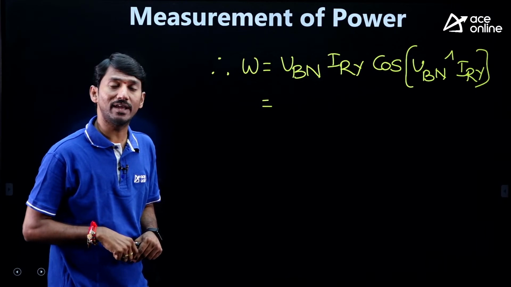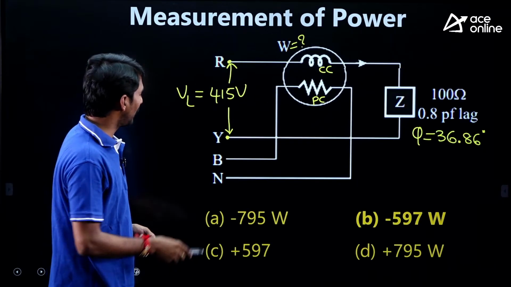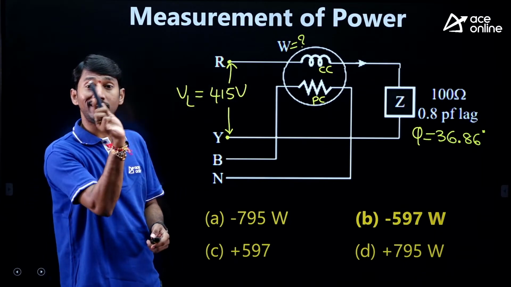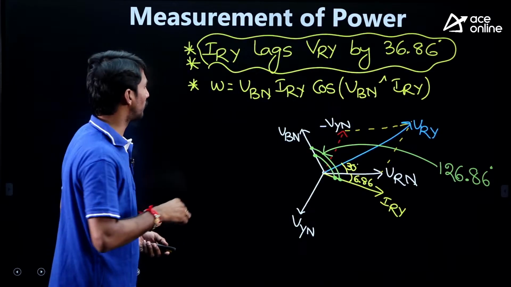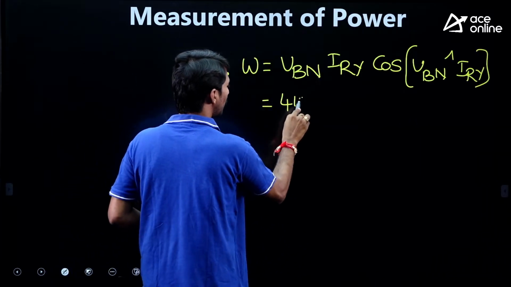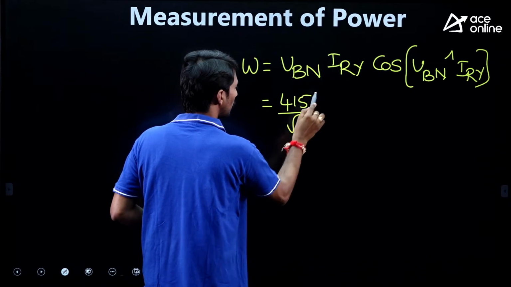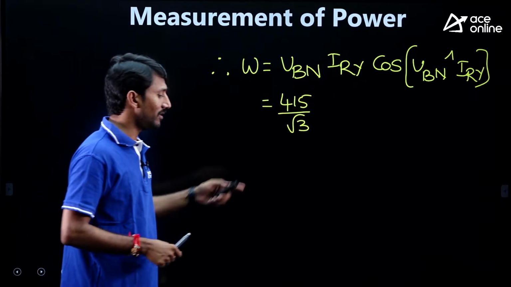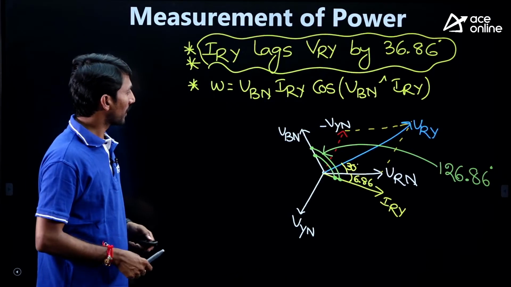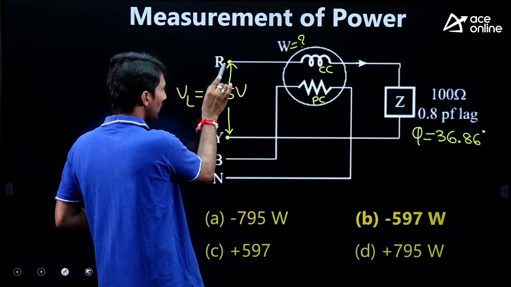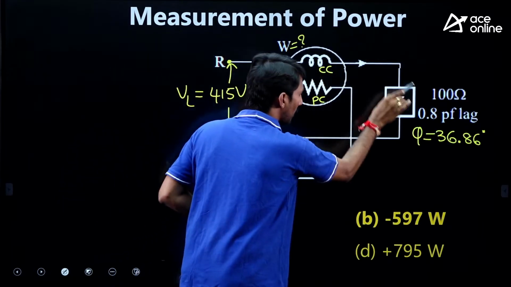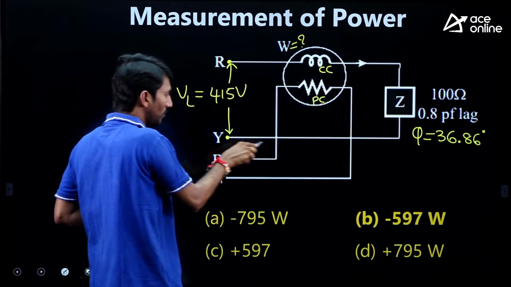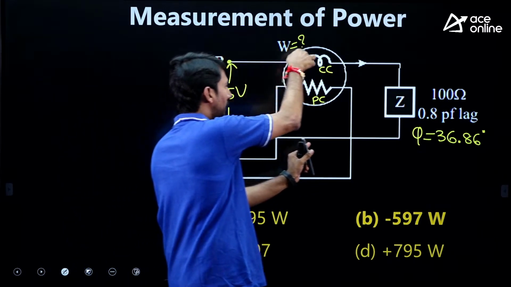Now, sir, what is VBN? Is VBN a phase voltage or line voltage? Phase voltage, but in the figure the line voltage is given as 415. In the star connection, line to phase means line by root 3. So simply 415 by root 3, into what is IRY? IRY is the current from R to Y. IRY is nothing but VRY by this impedance.